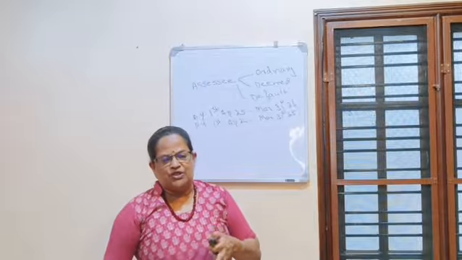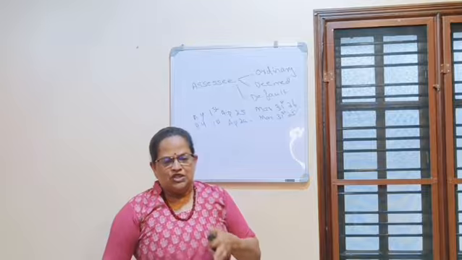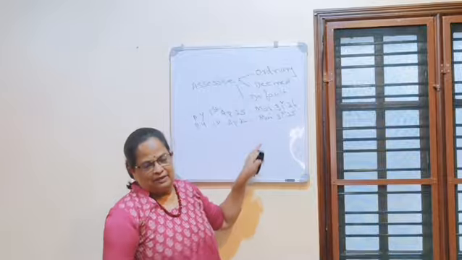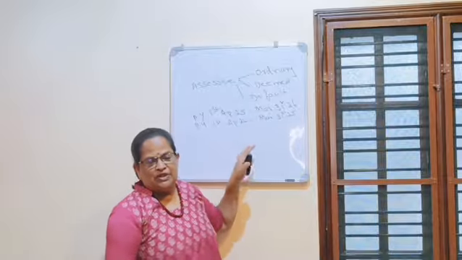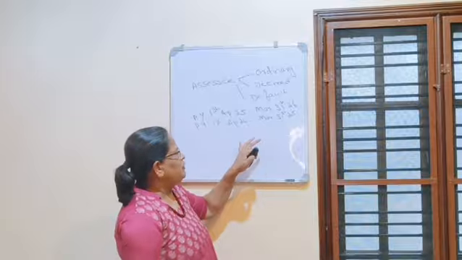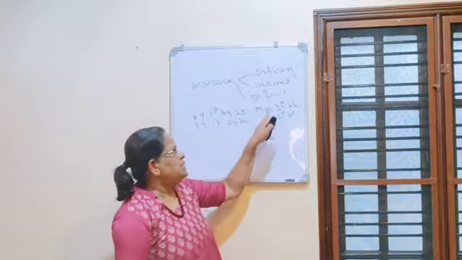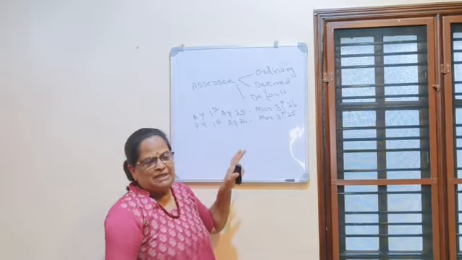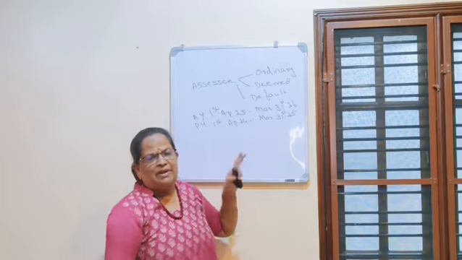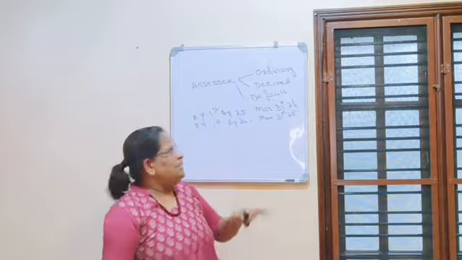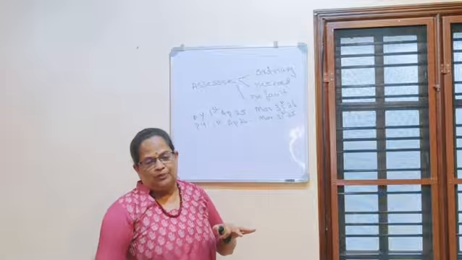Now, for a new source of income, the previous year starts from the date the income is earned or the business or profession is set up and it ends on March 31st. That means in between the year. They may not be starting every business or income on 1st of April. Anytime they can start. But you have to remember from that date till March 31st will be the previous year. They made it compulsory, uniform previous year from 1989-90 financial year. But there are certain exceptions to this rule.